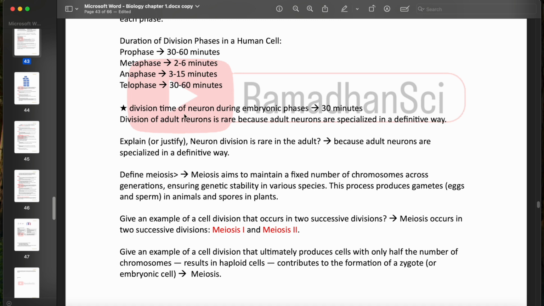The division time of neurons during embryonic phases is also 30 minutes, but division of adult neurons is rare. Justify or explain: neuron division is rare in adults. Very important question. Because the adult neurons are specialized in a definitive way. So just keep in mind that the neurons do not go through cell division. They are constant, they are permanent cells.